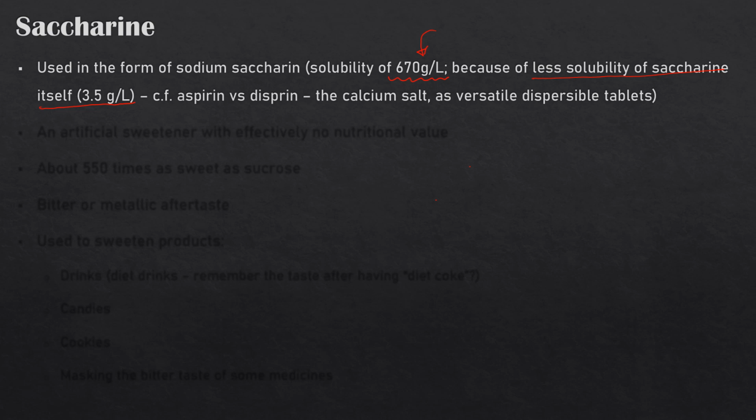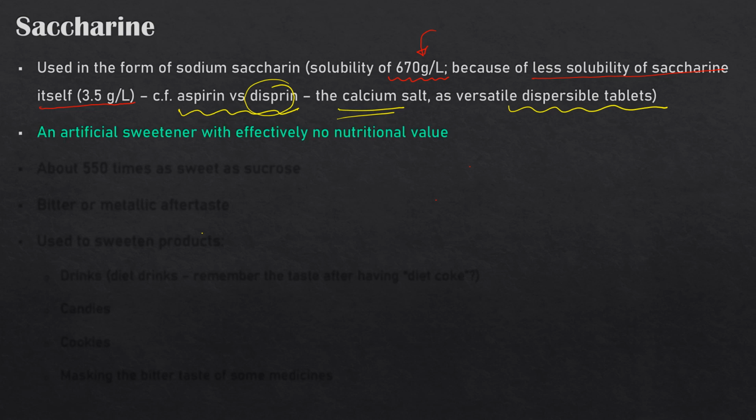Actually, we had seen a similar situation earlier when we were talking about aspirin versus dispirin. Dispirin, we knew, used to be the calcium salt, which we have used as dispersible tablets, which dissolve in water very easily when you put them in a glass of water. And aspirin, on the other hand, was not any salt, that was just the acetyl group and carboxylic acid group, having relatively less solubility, comparable to what we have in benzoic acid.